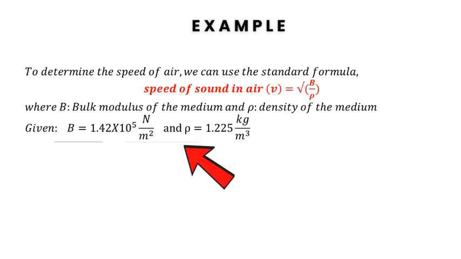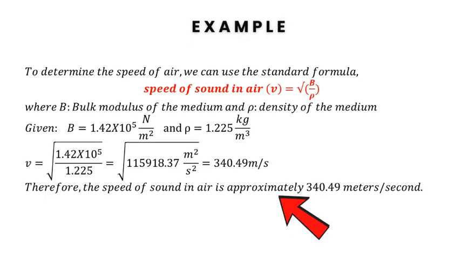Given that B equal to 1.42 × 10^5 Newton per meter square and rho equal to 1.225 kg per meter cube, speed equals square root of 1.42 × 10^5 divided by 1.225, which is equal to 340.49 meter per second. Therefore, the speed of sound in air is approximately 340.49 meter per second.